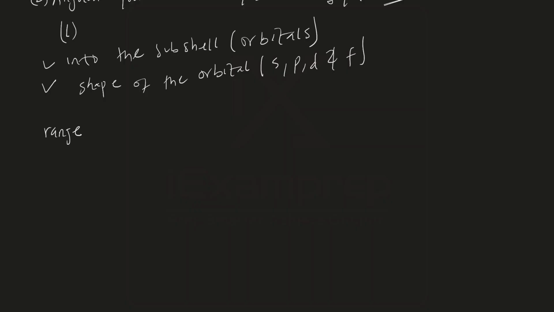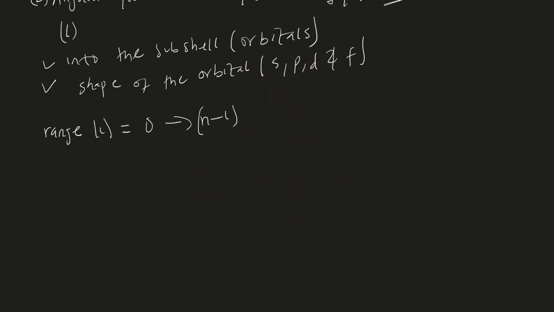The range of azimuthal quantum number l is 0 to n-1. Alright, so note that the range of azimuthal quantum number is 0 to n-1. This means that the first value that is available for azimuthal quantum number is 0. We must know the value of the principal quantum number of an electron before we can ascertain the value for the azimuthal quantum number, because the range is from 0 to n-1.